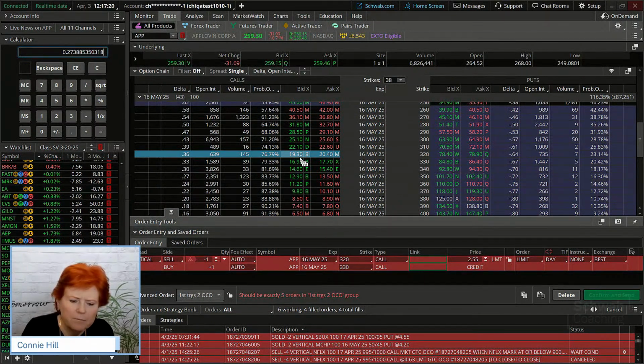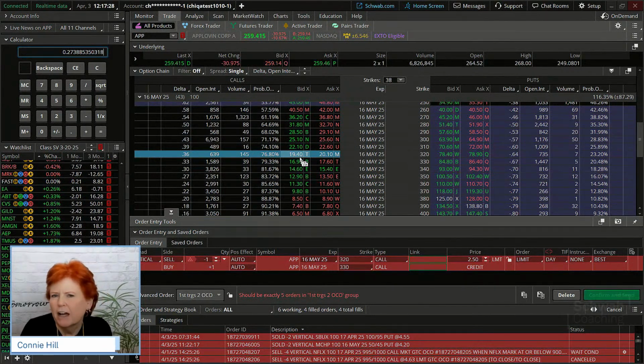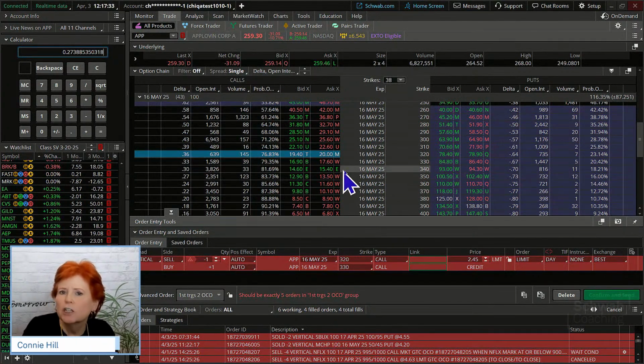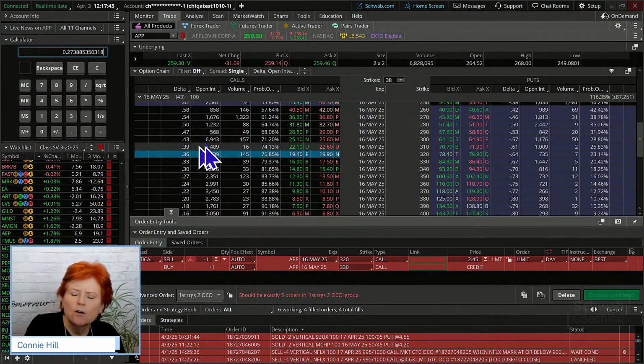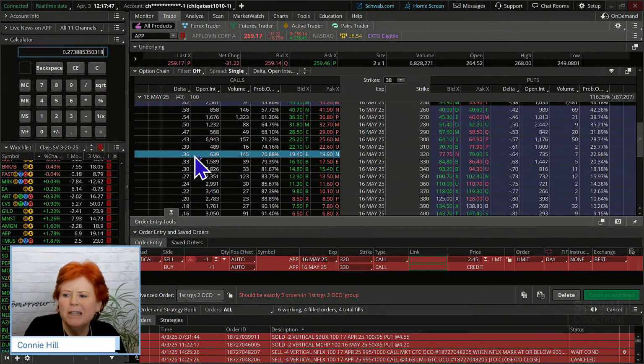Teresa says, shouldn't the credit be a minimum of a third of the spread width? You could use that if you wanted to. Absolutely, you could. We haven't kind of enforced that per se in this particular class, but you certainly could. If you've got that as one of your rules, absolutely. And in that case, then you might want a little bit juicier credit, right? So you might need to go up here to maybe sell a 39 or a 43 delta so that it meets that criteria for you.